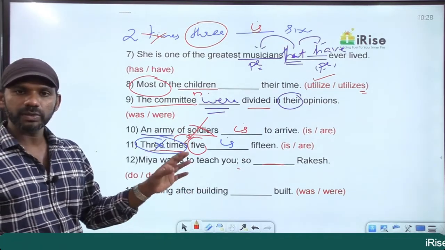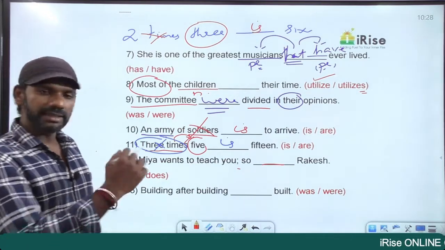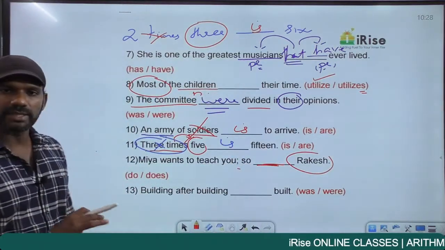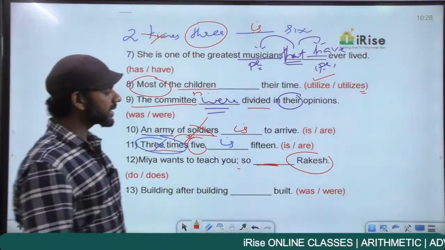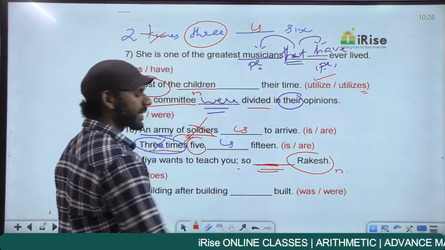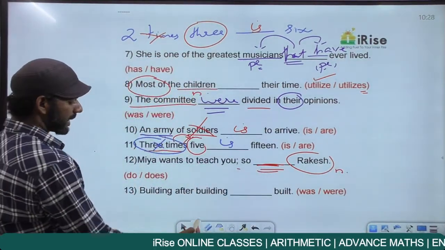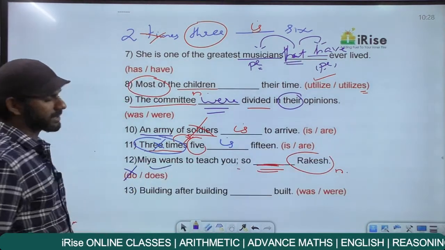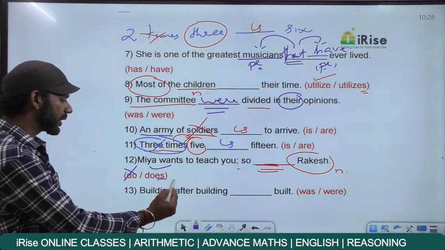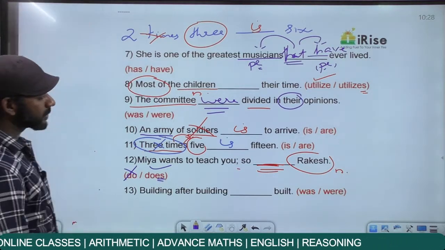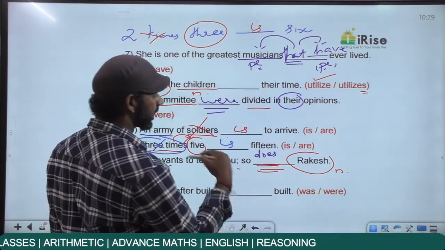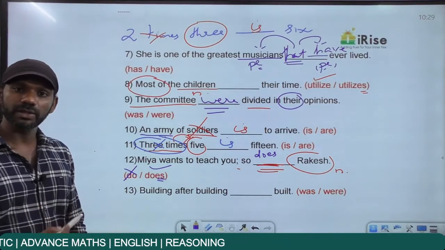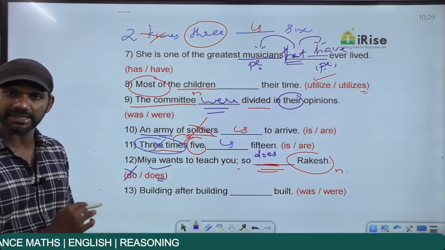Mia wants to teach you, so dash Rakesh. The noun related to this verb is Rakesh. And Rakesh is a singular noun. So this blank must be filled with a singular verb. Based on that, do is eliminated. It must be does. Do is plural. Does is singular because of the es. So Mia wants to teach you, so does Rakesh. The meaning of this statement is Mia wants to teach you, Rakesh also wants to teach you.